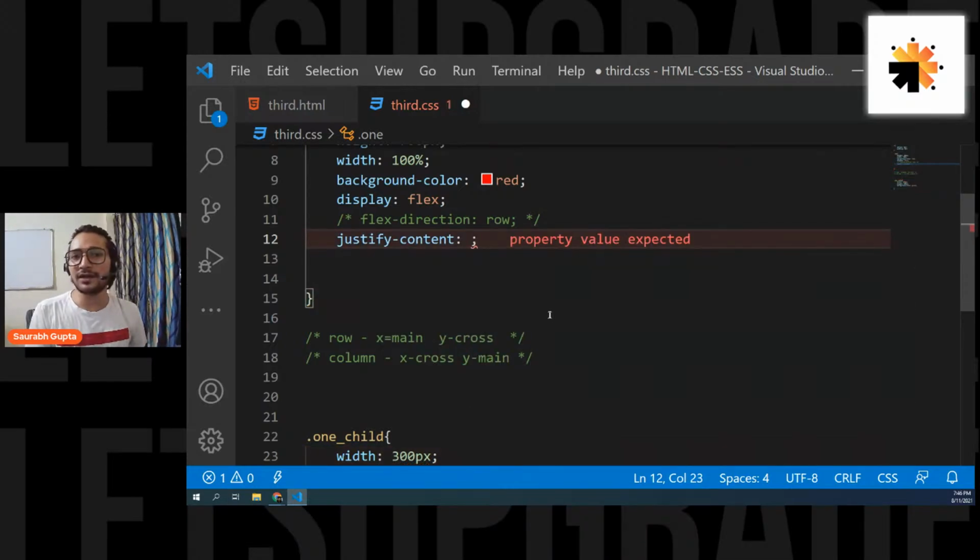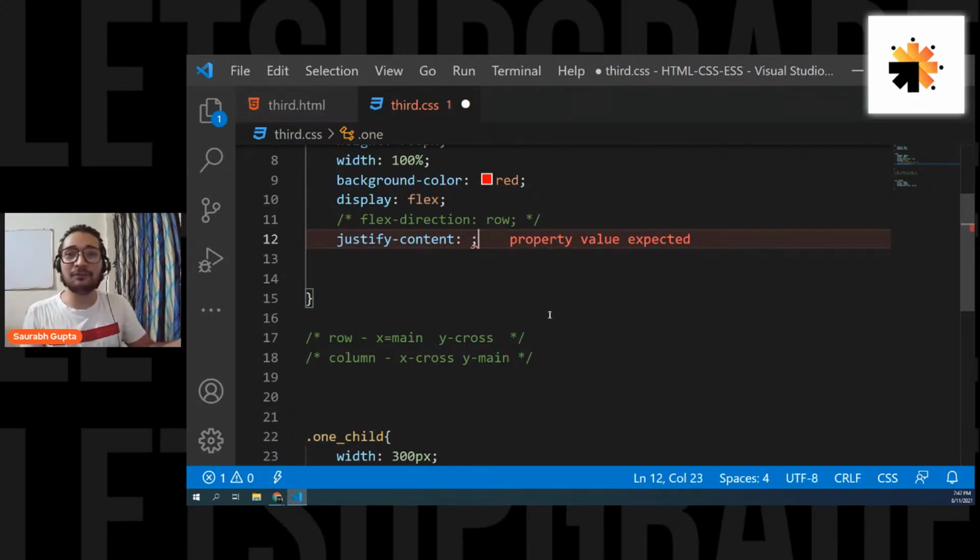There is a property called justify content, which helps you to align and arrange your content. But justify content always works with the main axis. So if the direction is row, it will work with the x axis. If the direction is column, justify content will work for the y axis. Don't ever fix in your mind that justify content always works for x.